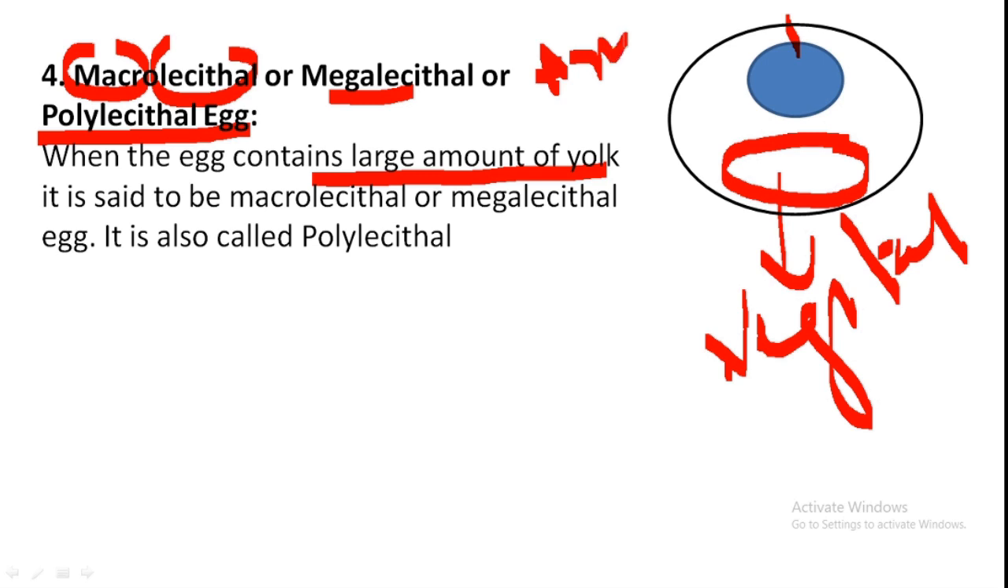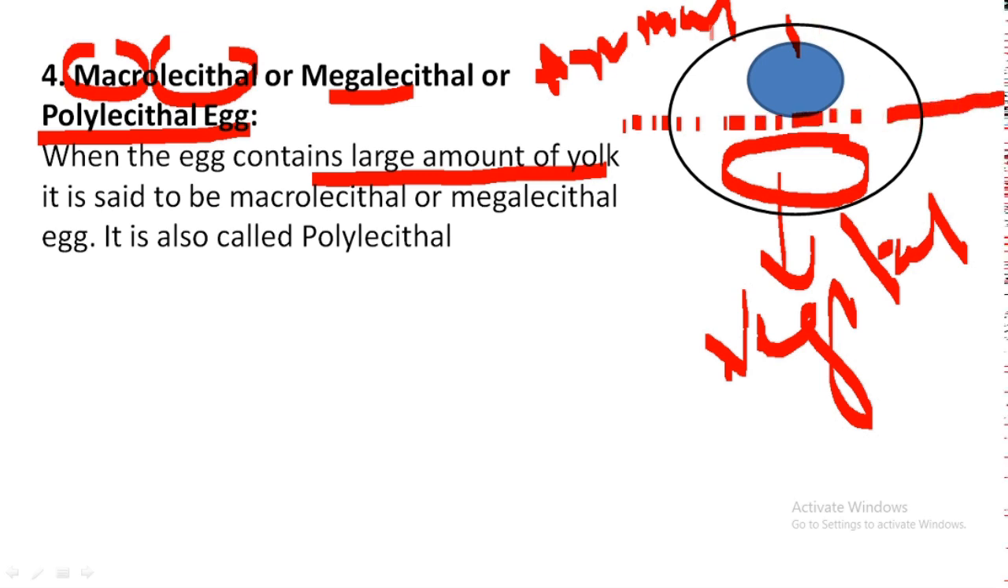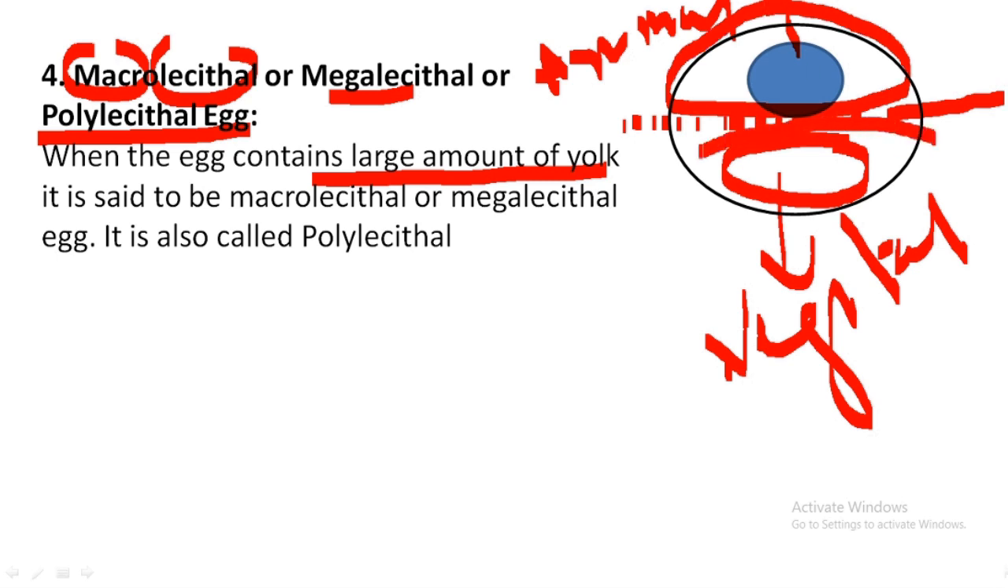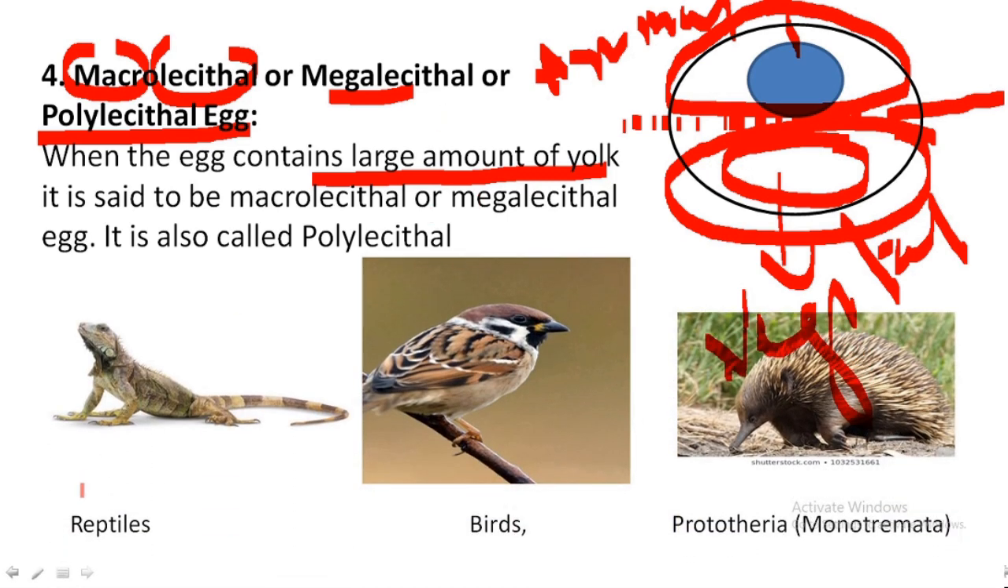Animal pole. Between these two poles there is an imaginary line which divides the whole egg into two halves. The animal pole side is known as the animal hemisphere, while the vegetal pole side is known as the vegetal hemisphere. This type of egg is present in reptiles, birds and prototherian mammals. Here the example is the duck-billed platypus.